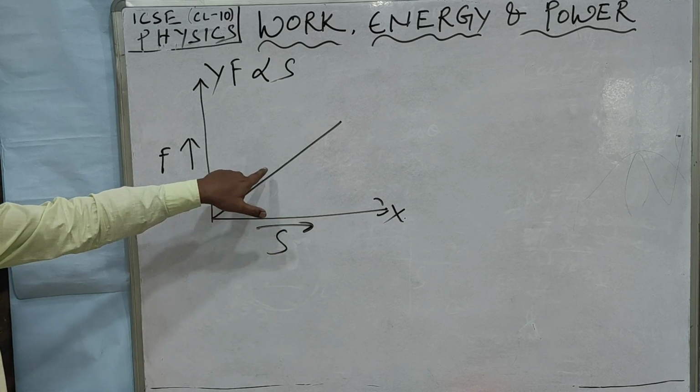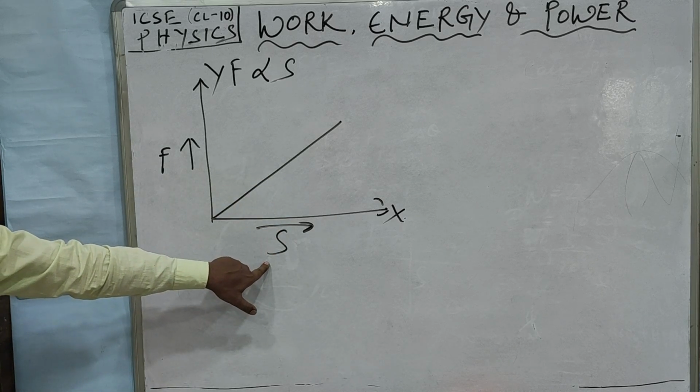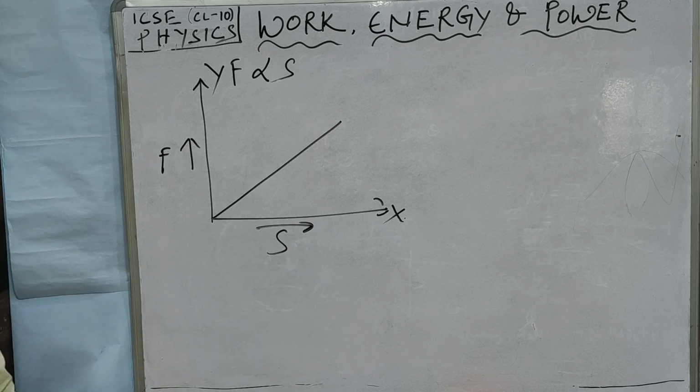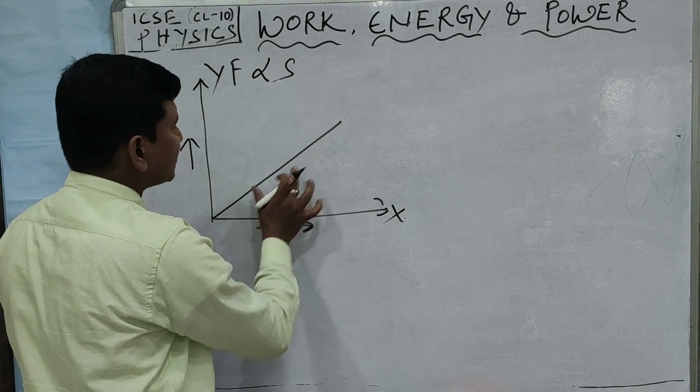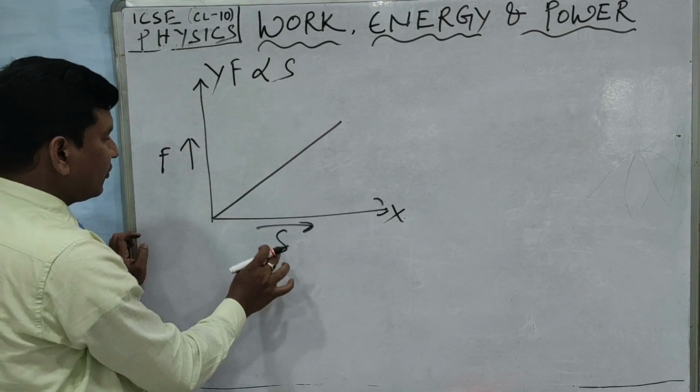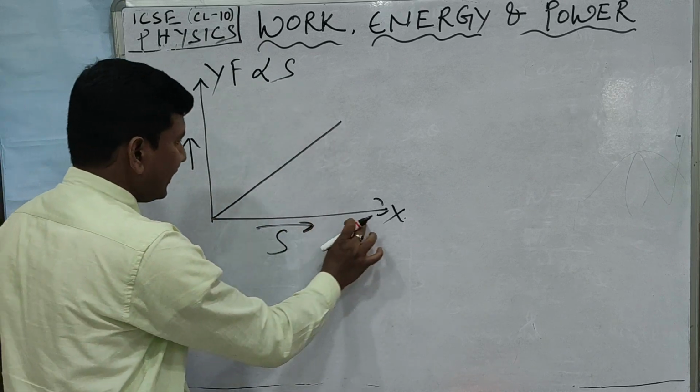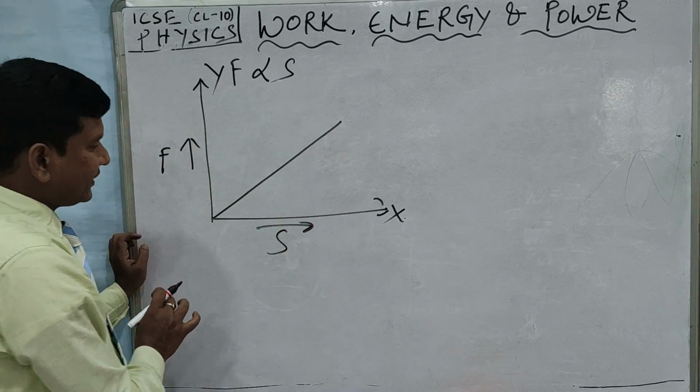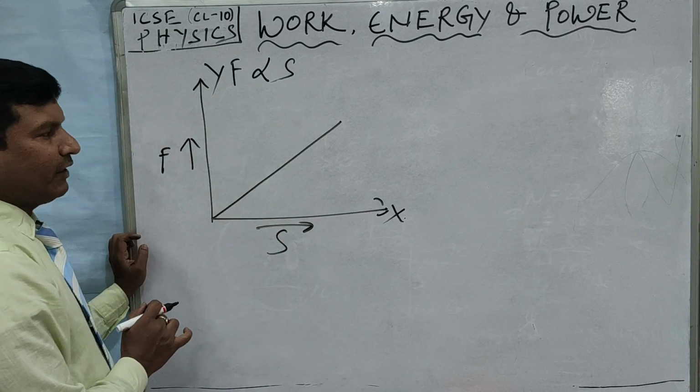In order to calculate the work done, we have to find the area enclosed by the force-displacement sketch with the x-axis, the displacement axis.